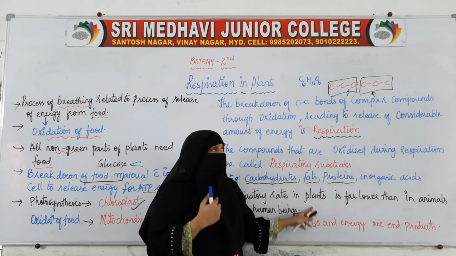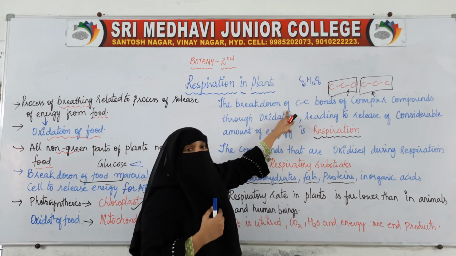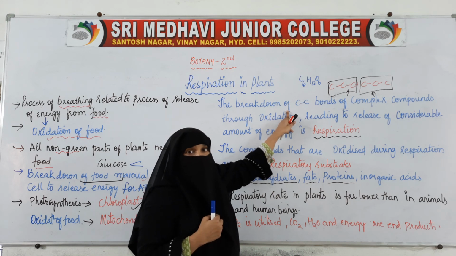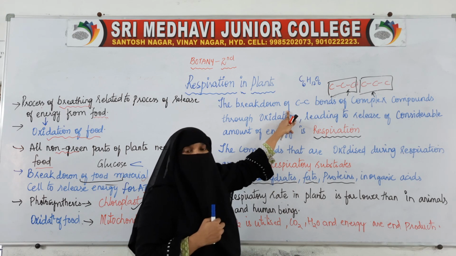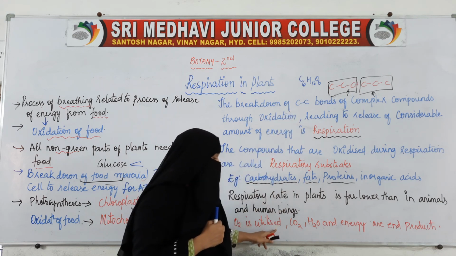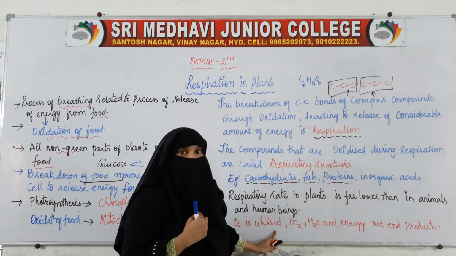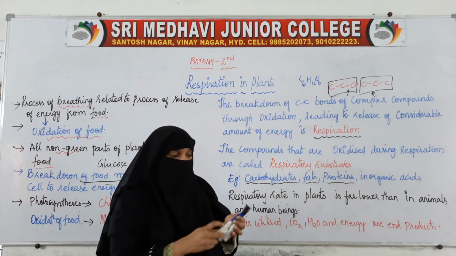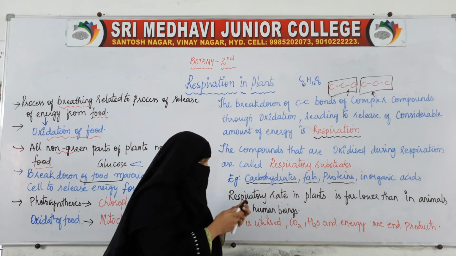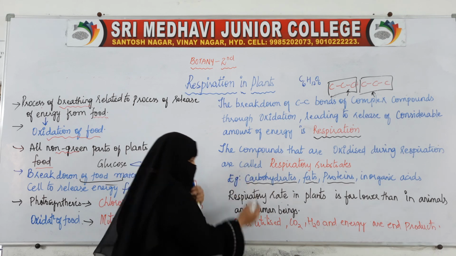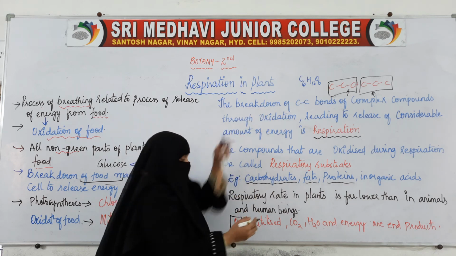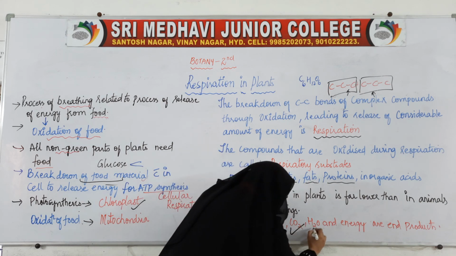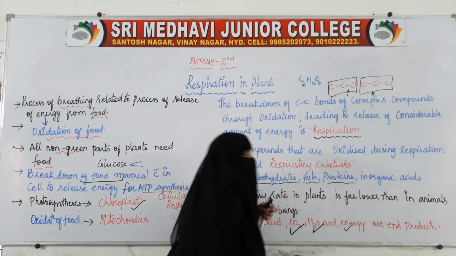So how is glucose broken down? With the usage of oxygen, by the addition of oxygen. When glucose breaks down, what do we get? When food is broken down using oxygen, we get carbon dioxide, water and energy.